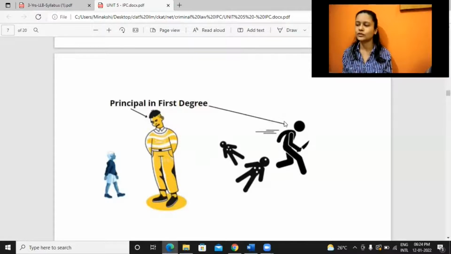Over there also, this person will be considered liable under principal in first degree. That means someone may commit the crime using his own hands, his own brain, his own body, or he may take help of someone else also. But we need to see whose help is being taken, and over there he will be responsible under principal in first degree.